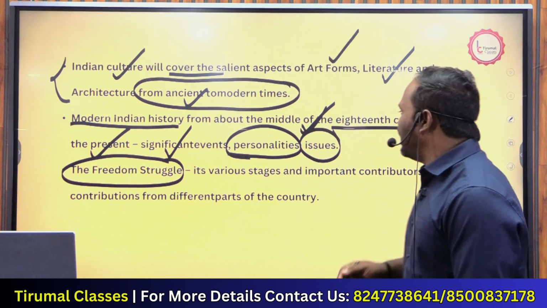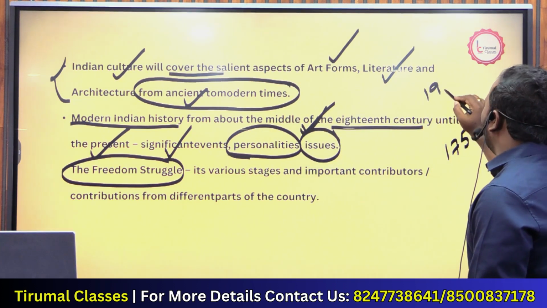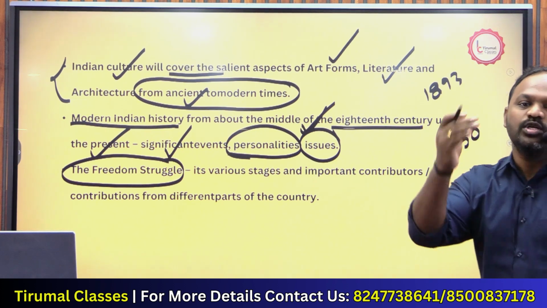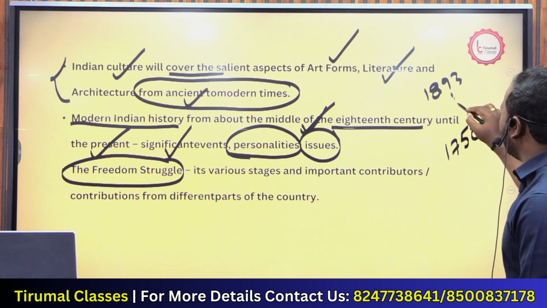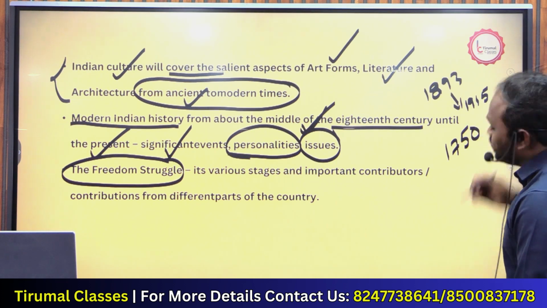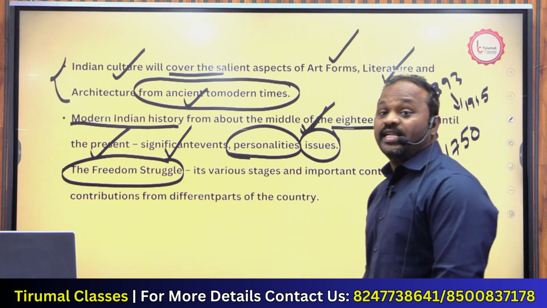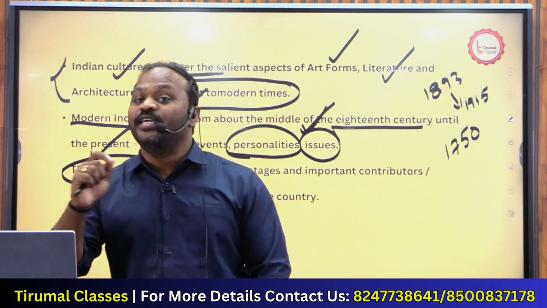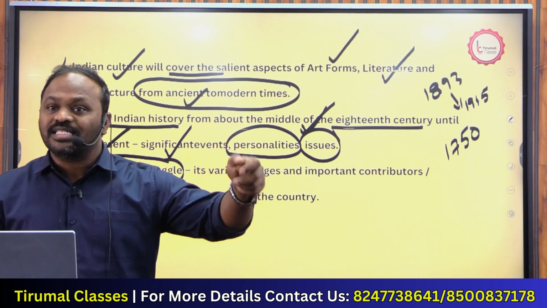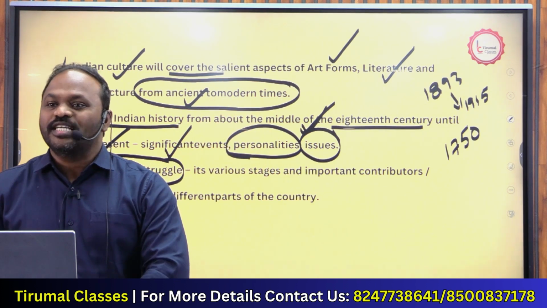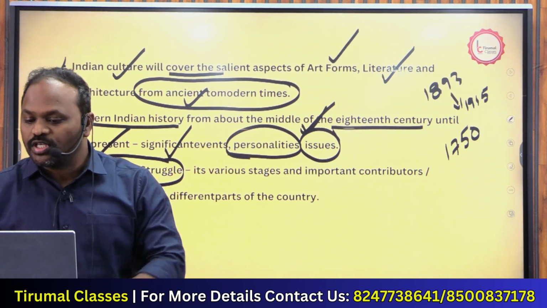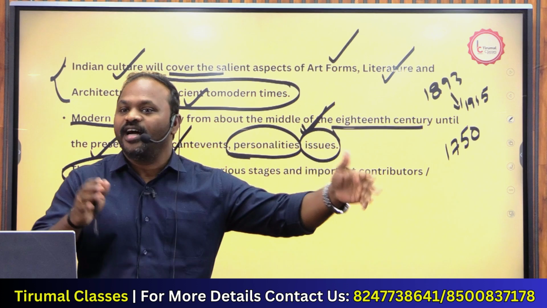He went to South Africa around 1893, but he returned to India in 1915. Since Gandhiji returned to India, we call it the national movement. National movement or freedom fight is also called the Gandhian era.